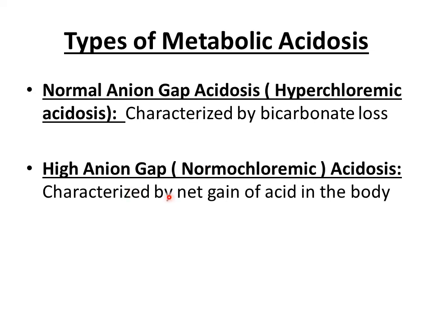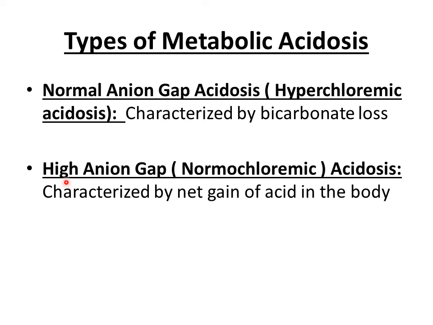Now whenever metabolic acidosis is happening due to net gain of acid in the body or due to the addition of fixed acids to the blood, that type of acidosis is called normochloremic or high anion gap acidosis. And why normochloremia? Because in this type of acidosis bicarbonate loss hasn't occurred, so the body hasn't tried to compensate for bicarbonate loss by increasing chloride ion concentration, so chloride ion concentration remains normal. That is why it is known as normochloremic acidosis.